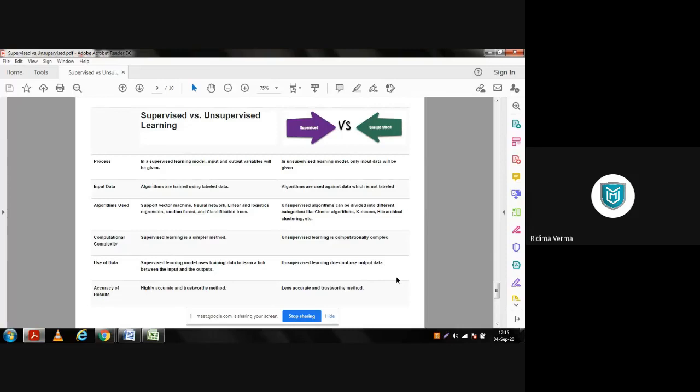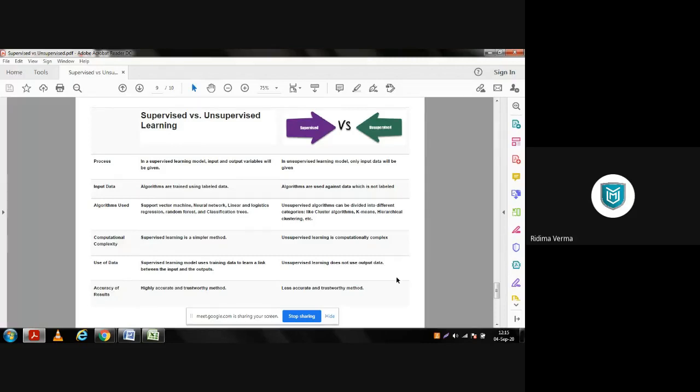Now, algorithms used under supervised learning can be SVM, that is support vector machine, neural networks, linear and logistic regression, random forest and classification trees. Some of these algorithms we are going to use in your labs, so you will come to know in depth about them. And unsupervised can be divided into different categories like clustering algorithms, k-means, hierarchical clustering, etc.